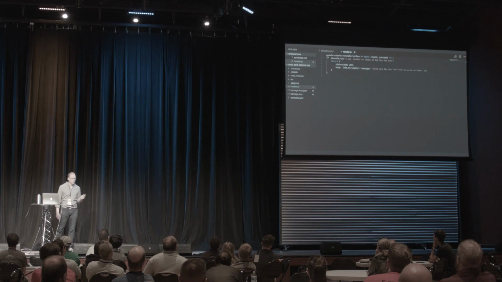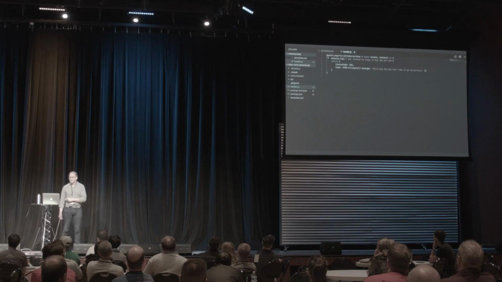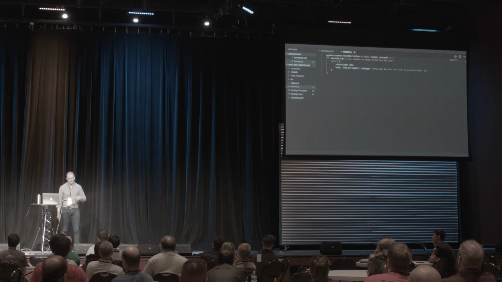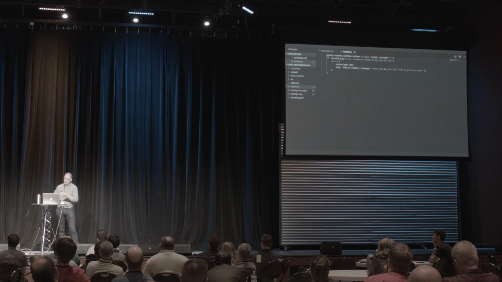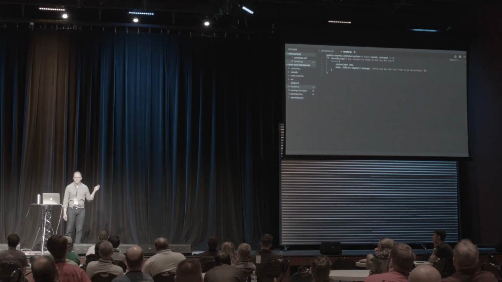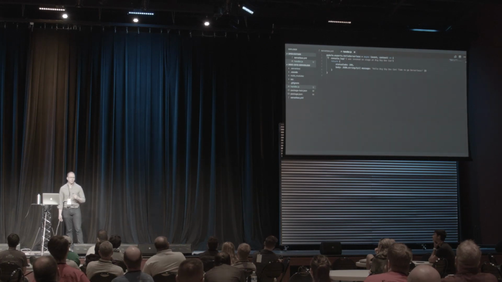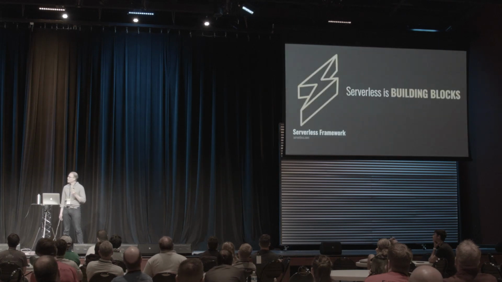The question, though, is what do we do with this? If you read Amazon's docs, what they're going to tell you is you're going to zip this up along with all its dependencies. You're going to upload it to S3. You're going to create a Lambda by hand and point that to your zip. You're going to create an API gateway by hand and point that at your Lambda. You're going to create any other resources you need and wire them all up and hope you didn't make a mistake. That's really untenable even for this really simple hello world style function, and it's totally out of the question for dozens of functions tying together dozens of other services. Luckily, there's a better way.